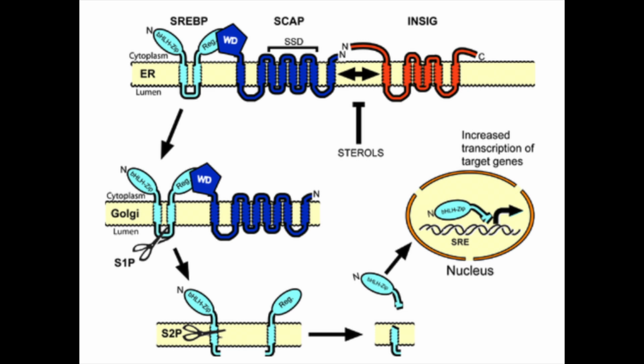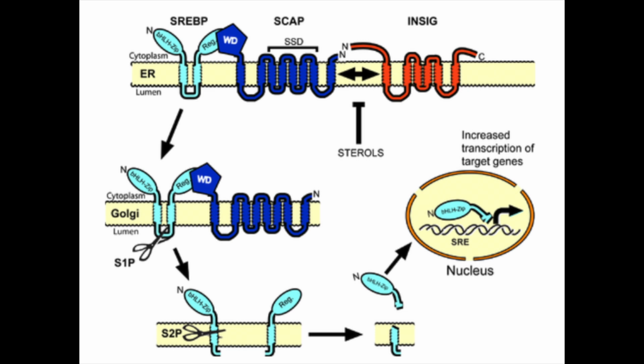In order to reach the nucleus and act as a transcription factor, the NH2 terminal domain of each SREBP must be released from the membrane proteolytically. 3 different proteins are required for SREBP processing. One is an escort protein designated SREBP cleavage activating protein. The other 2 are proteases, site 1 protease and site 2 protease. Newly synthesized SREBP is inserted into the membranes of the ER, where its C-terminal regulatory domain binds to the C-terminal domain of the SREBP cleavage-activating protein. SREBP cleavage-activating protein escorts the SREBP from the ER to the Golgi apparatus, where it is processed by the proteases.